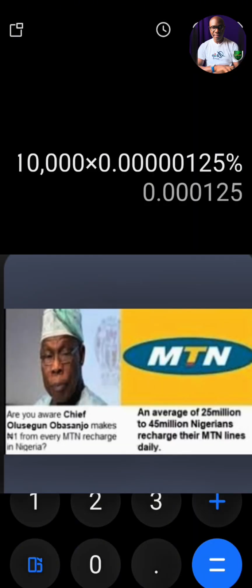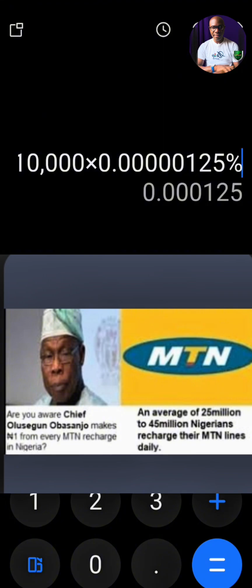but because he brought MTN to Nigeria and has an agreement with them, they pay him 1 naira for every 100 naira airtime or data you buy. Imagine that. What would a leader of that caliber be doing with 1 naira for every 100 naira? It doesn't make sense, right? But Obasanjo understands how a system works.